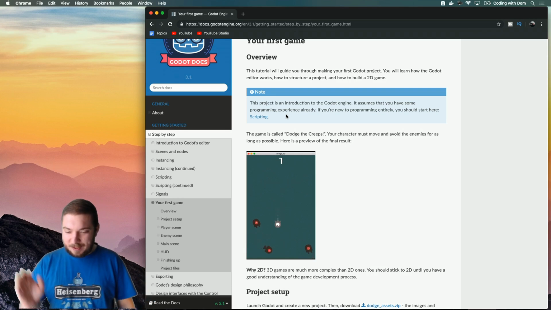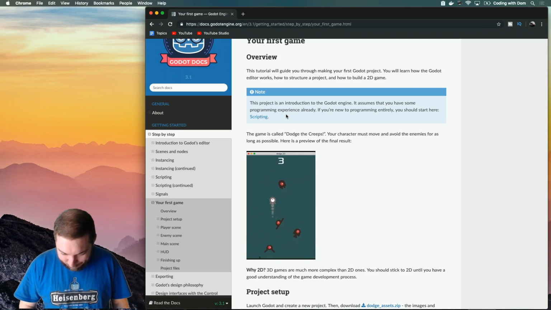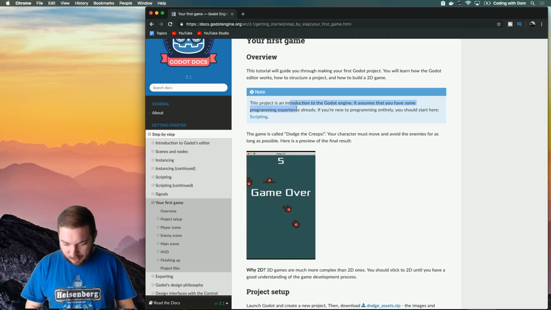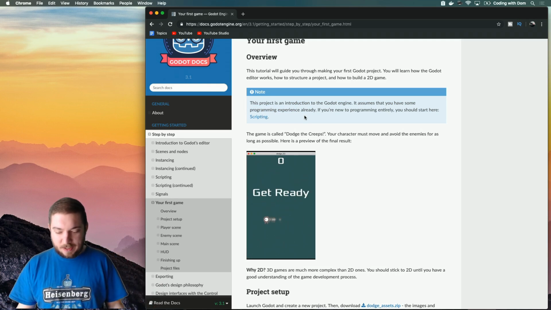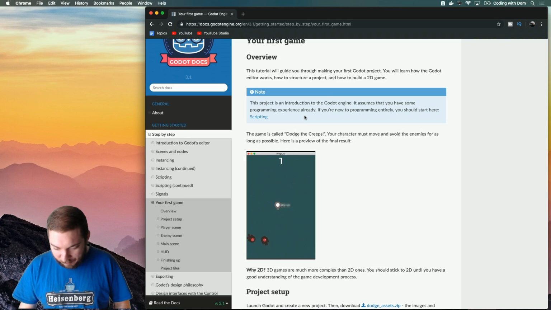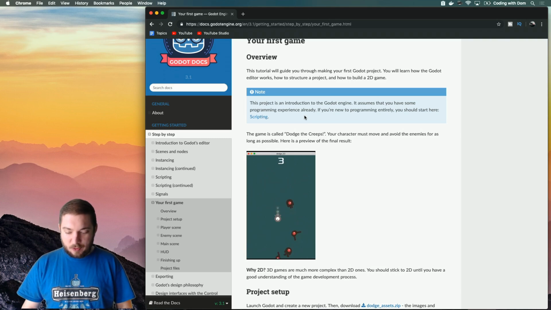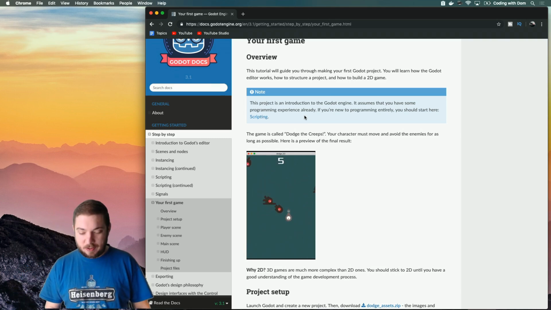Okay, so let's go back to the tutorial. The project is an introduction to Godot engine. It assumes that you have some programming experience already. I do. If you're new to programming entirely, you should start here. So maybe you want to check out this scripting thing.